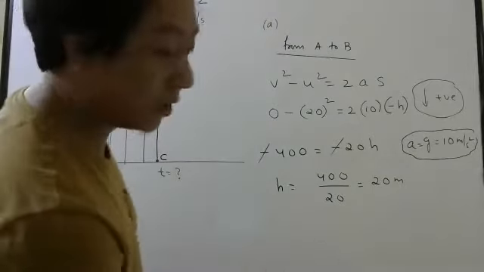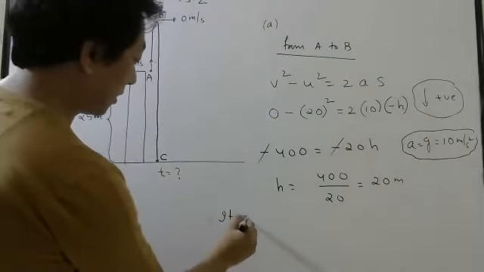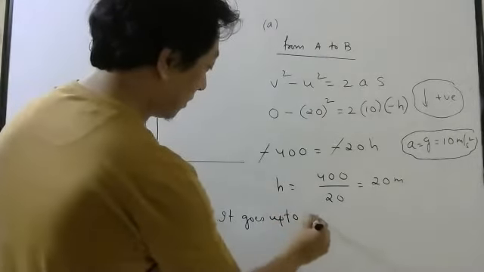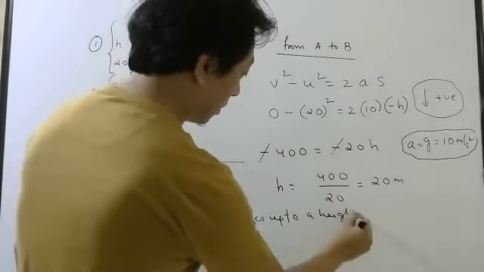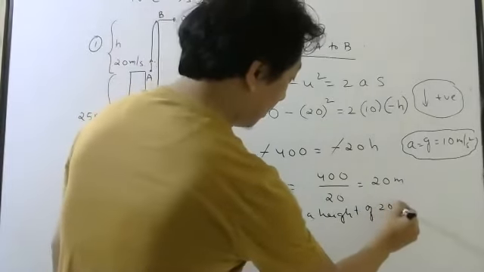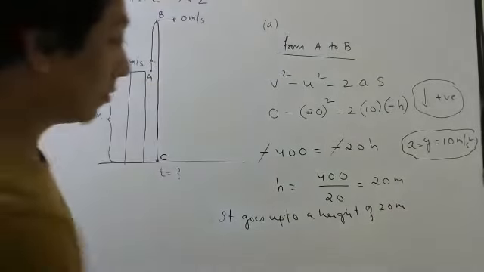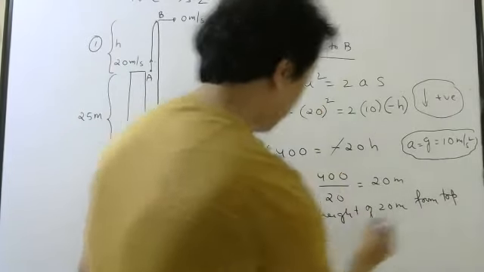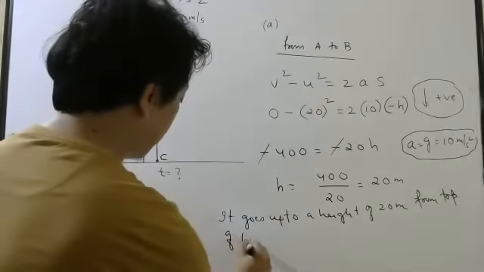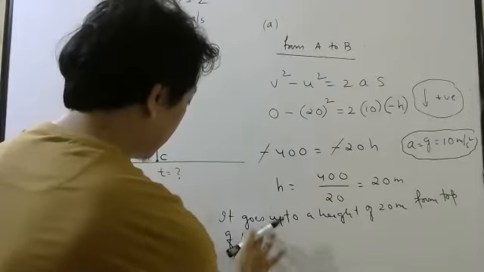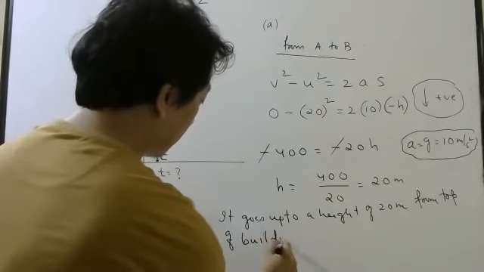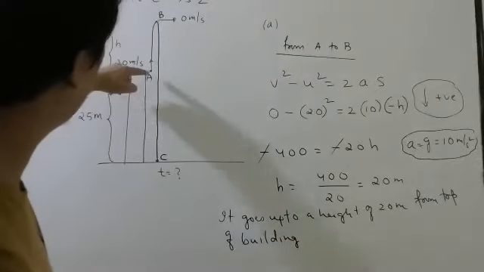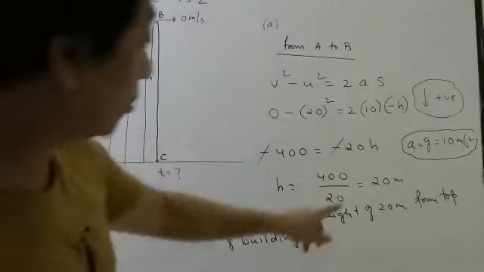Now in the answer, it means it goes up to a height of 20 meters from the top of the building. From the top of the building, from here to here, it goes up to 20 meters.